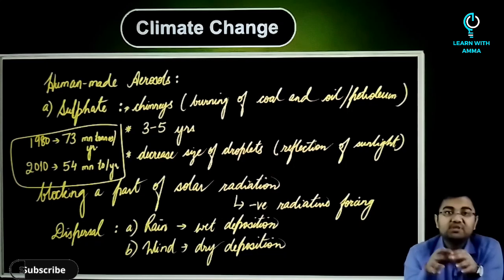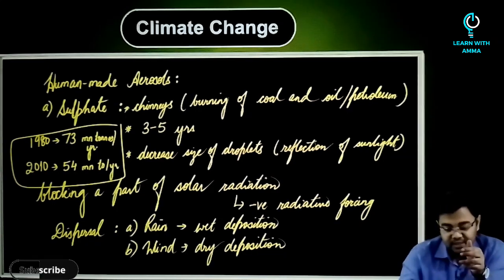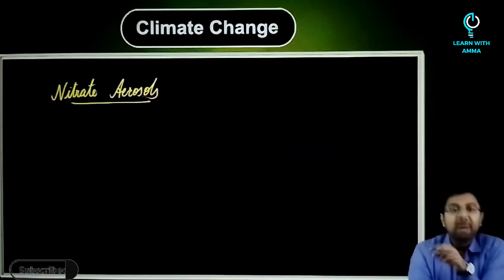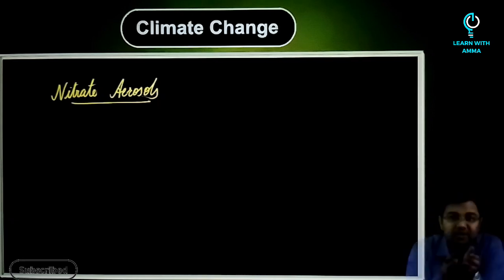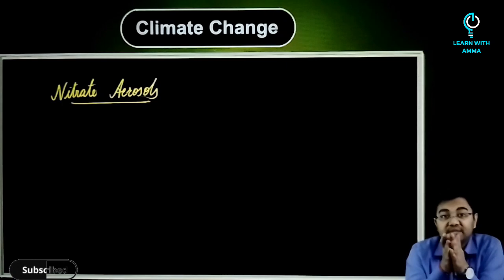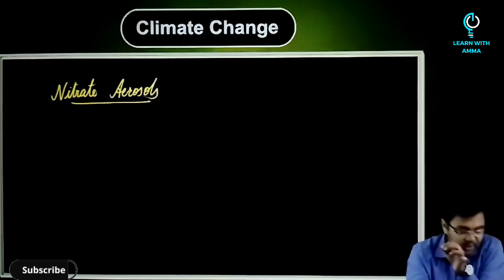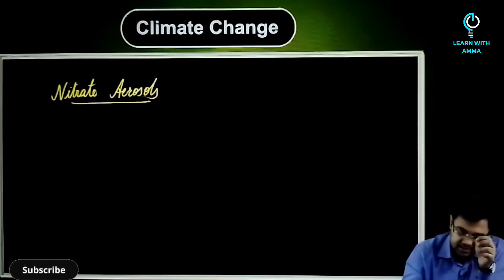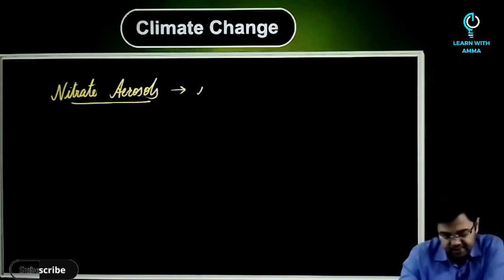Now, apart from the sulfate aerosols, we also have nitrate aerosols. Nitrate aerosol is not as important as the sulfate aerosol, but it has a potential to become a very significant source of negative forcing. So you have to understand, as it is an aerosol, aerosols have a negative forcing, right?